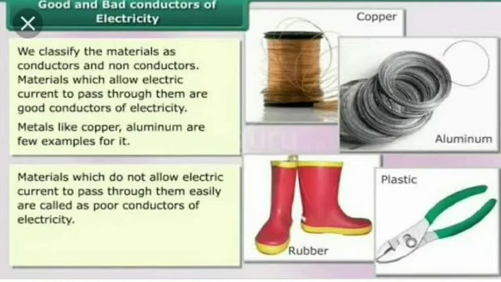Good conductors and bad conductors. Those which allow the current to pass and move on, we call good conductors of electricity. Bad conductors: most plastic things are bad. Rubber and plastic things are bad conductors of electricity.